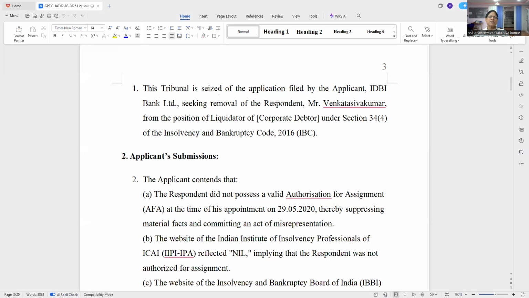This tribunal is seized of the application filed by the applicant, seeking removal of respondent. So the judges can rest assured the flow of English is excellent and the points raised are